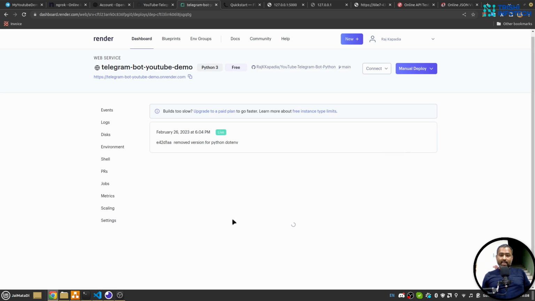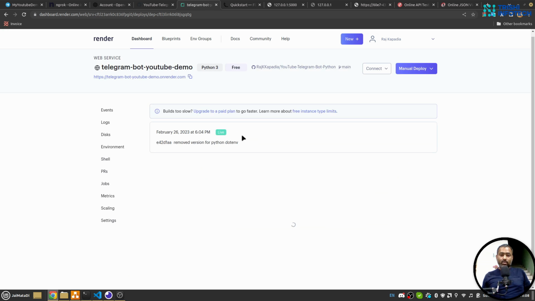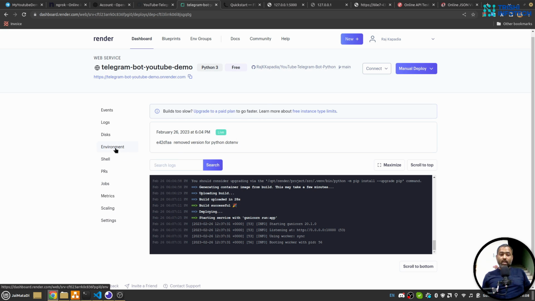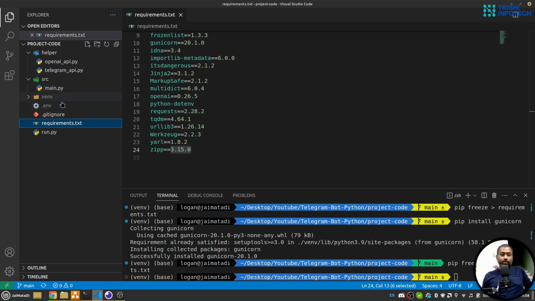You can see that the deployment process is complete, and I can see a green background text which says live. Now, since we have used environment variables, I'll go to environment and I'll create environment variables.